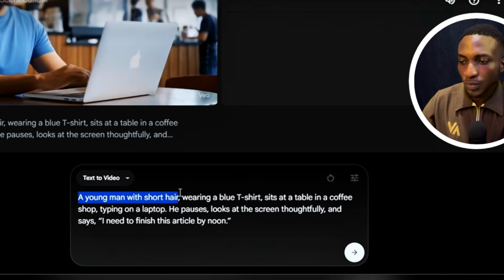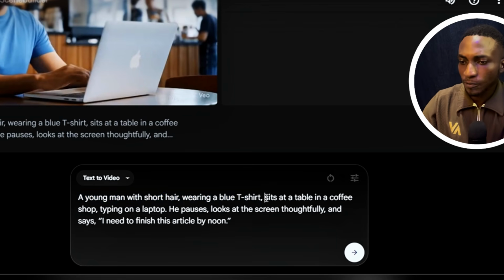So we say, a young man with short hair. All right, so this describes the subject, but we still continue with the description and we say, a young man with short hair wearing a blue t-shirt. Now, this is the subject and this is the description. So this is just a simple prompt and we're going to go from simple to advanced prompt. This is just a description of the subject. We're going to talk about the environment.